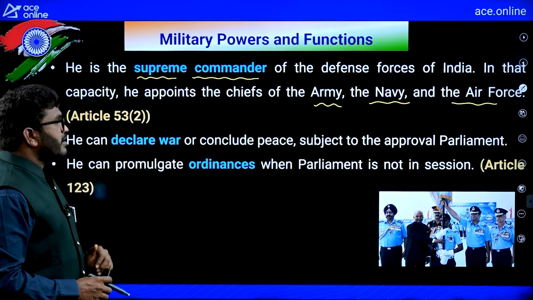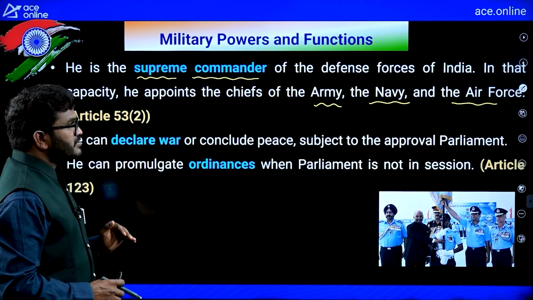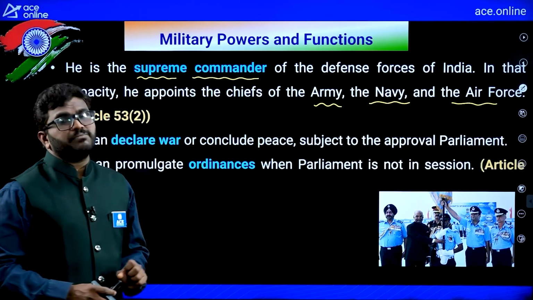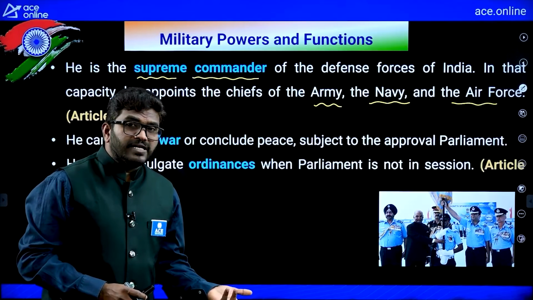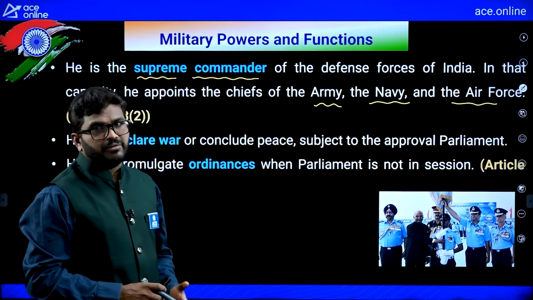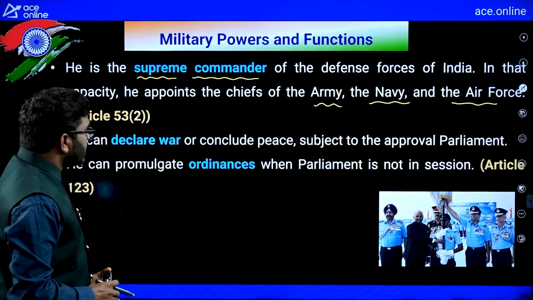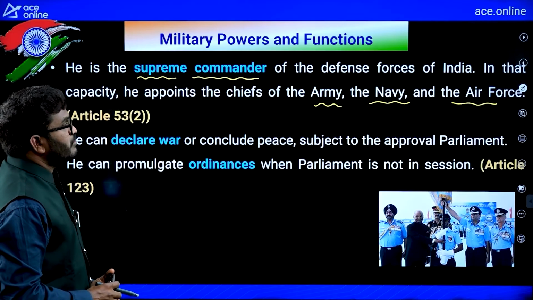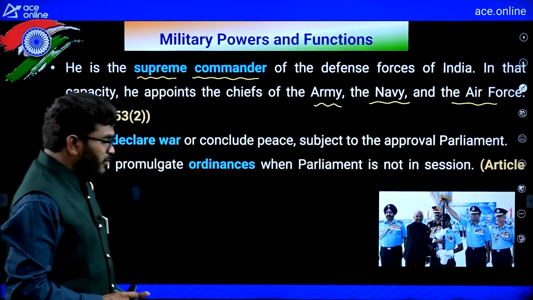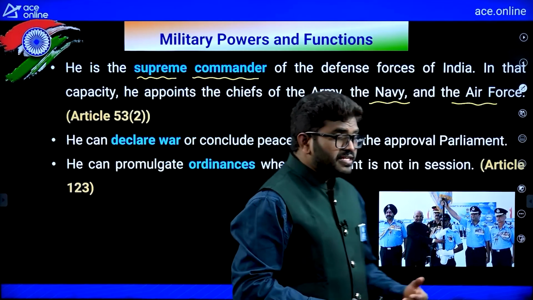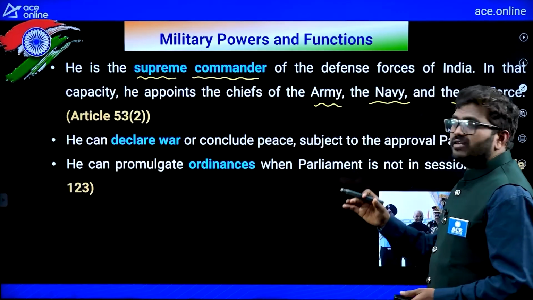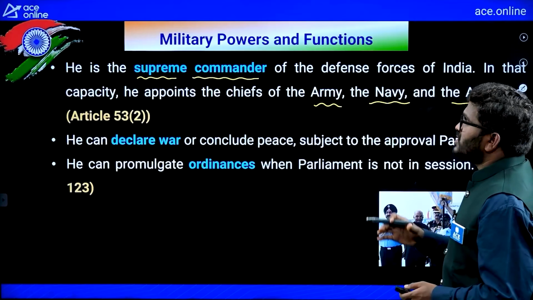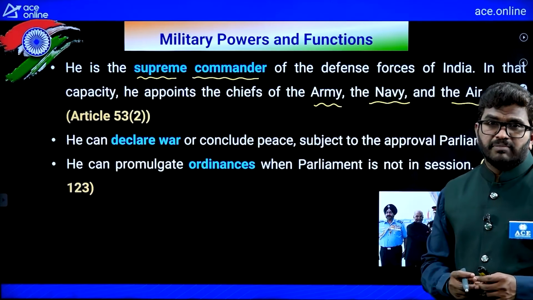He can declare a war or conclude a peace, subject to approval by the parliament. Now, he can promulgate ordinances when parliament is not in session. So if the parliament is not in session and any emergency situation arises, then he will promulgate ordinances, right. These are the different military powers.